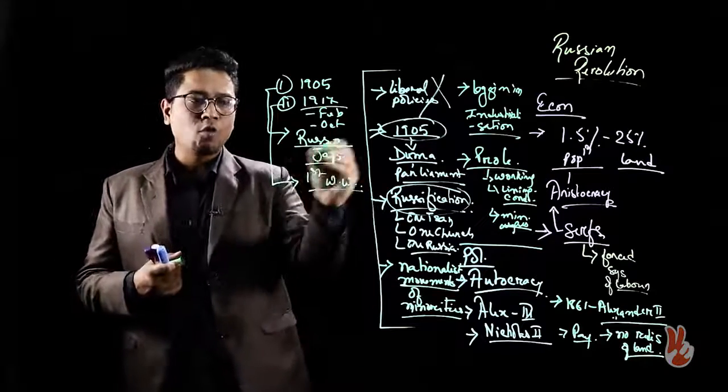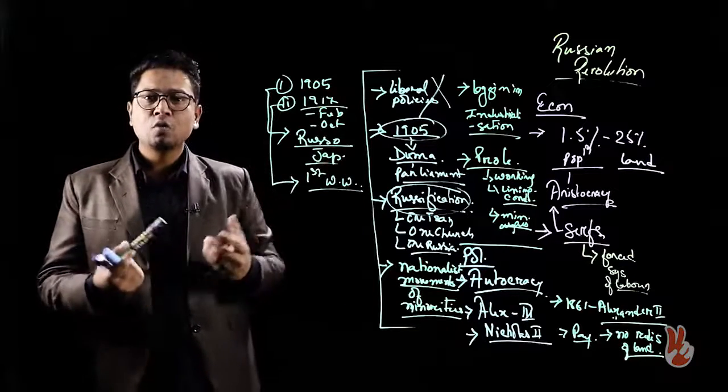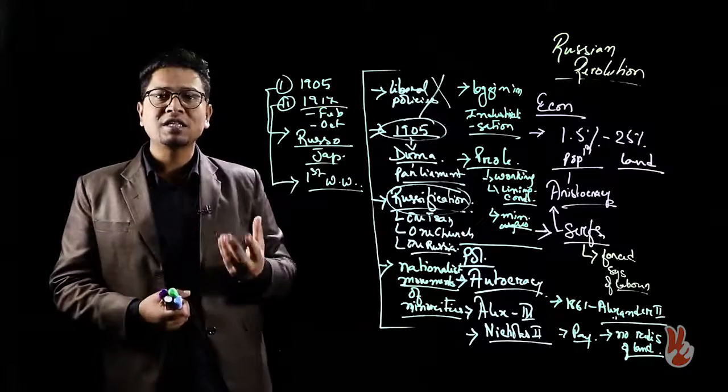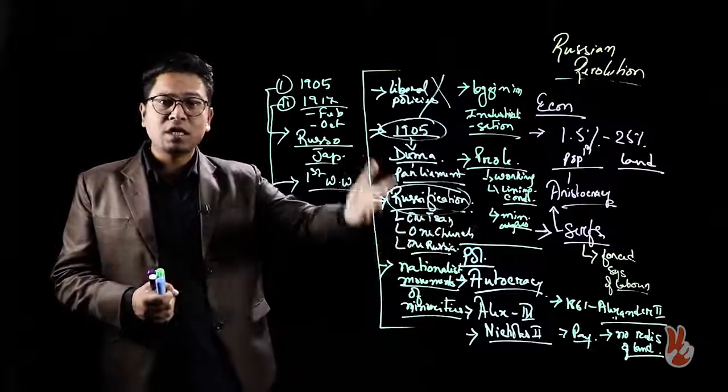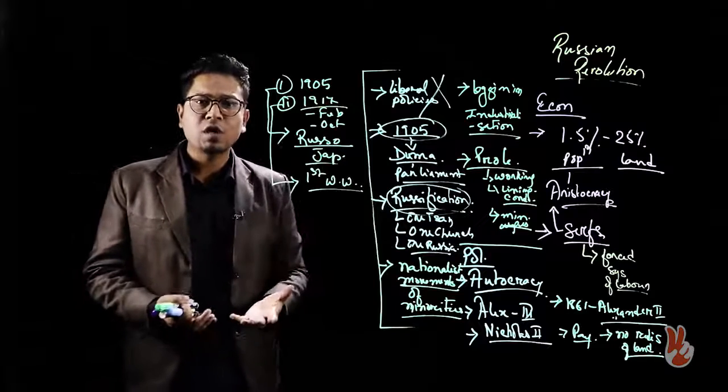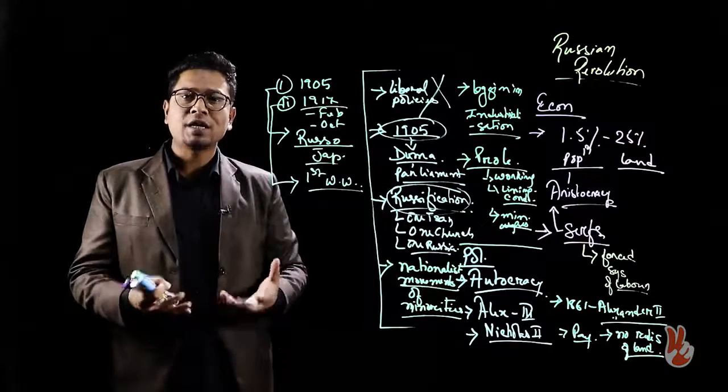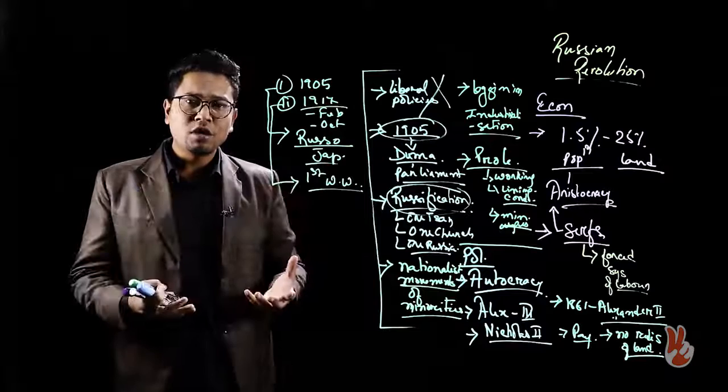The Russo-Japanese War was lost terribly by Russia, and this exposed the weaknesses inherent in the society, polity and economy of Russia.